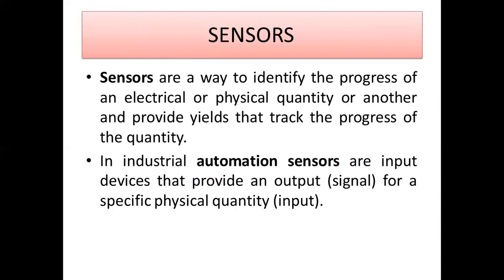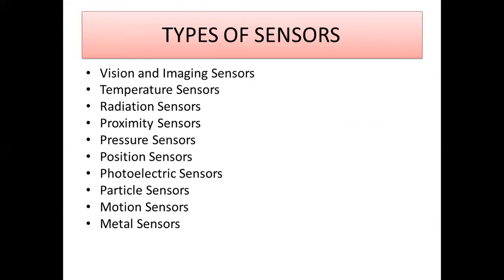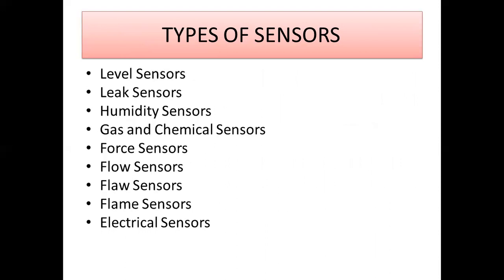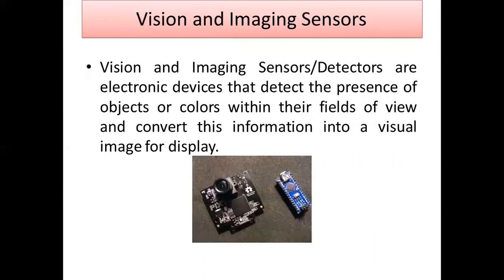Next I'm going to explain the sensors. A sensor, as I already told you, can measure some parameters, and the measured parameters are given as input to the microcontroller. In industrial automation, sensors are input devices that provide an output signal for a specific physical quantity. These are some of the types of sensors available: vision and imaging sensor, temperature, radiation, proximity, pressure, position, photoelectric, particle, motion, metal, level, leak, humidity, force, flow, flame, and electrical sensor. Here I'm going to explain some sensors in the future slides.